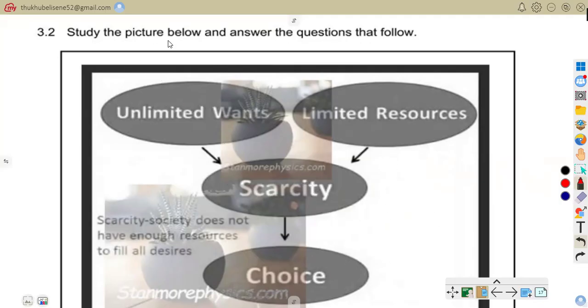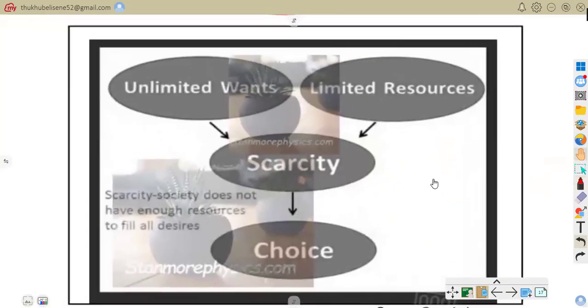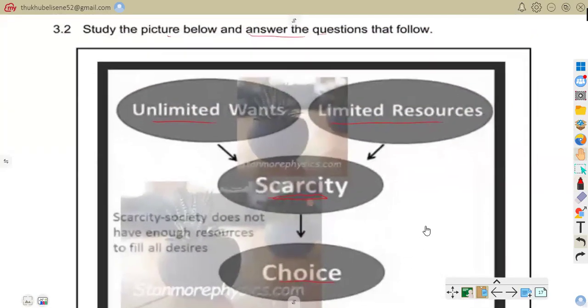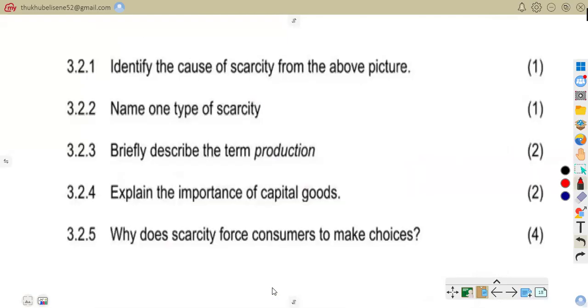As it says, study the picture below and answer the questions that follow. So we have this picture whereby we have unlimited wants, limited resources, and then we have scarcity, and then we have choice. So this is the picture that you're going to study and then answer the questions. As it says, scarcity: society does not have enough resources to fill all desires. So now let us attend to question